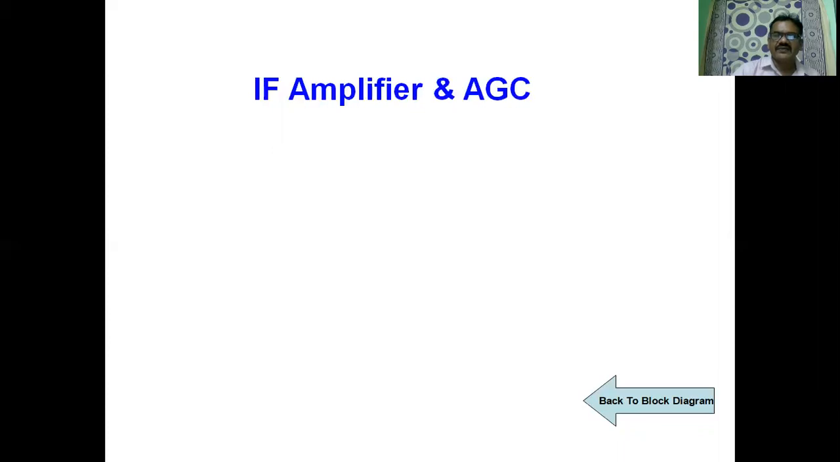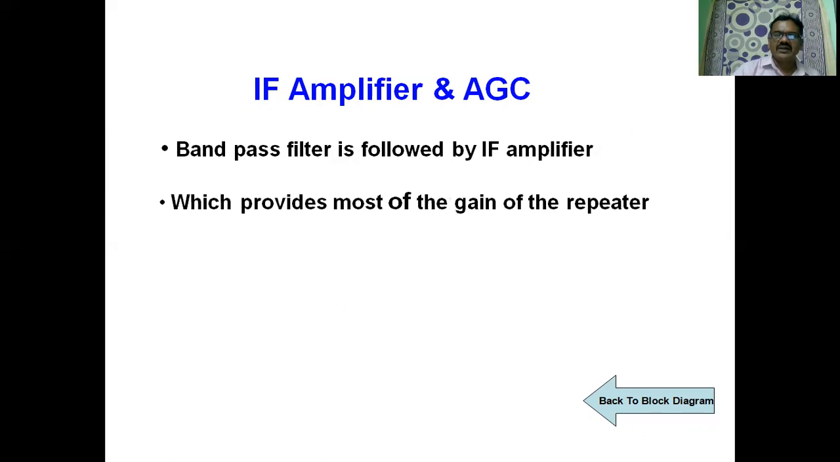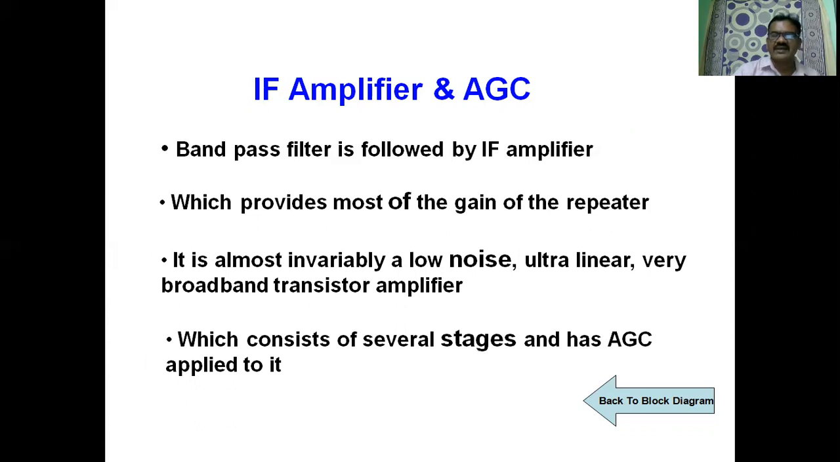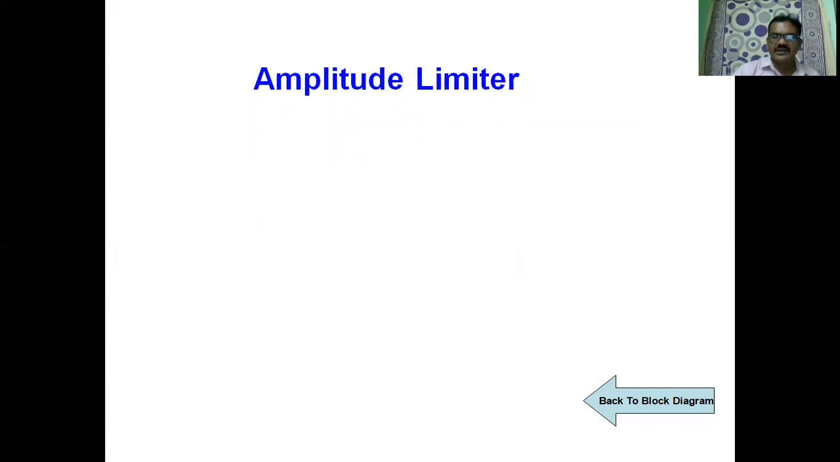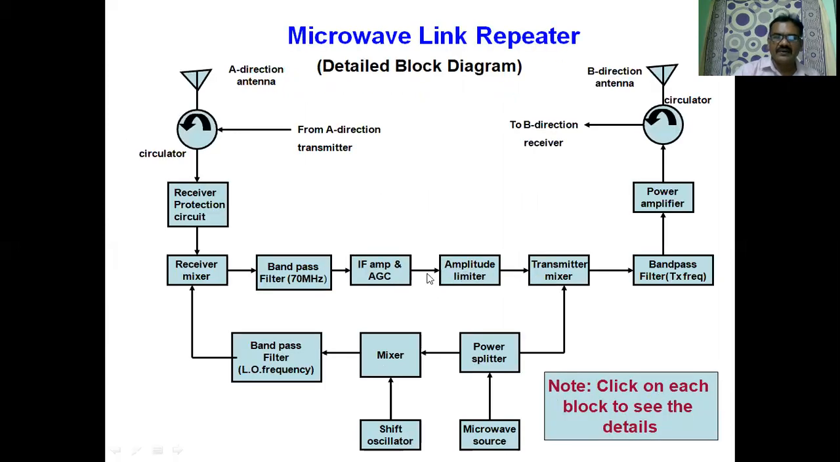The next circuit is the IF amplifier and AGC. The band pass filter is followed by the IF amplifier. The IF amplifier provides most of the gain to the repeater. It is almost invariably a low noise, ultralinear, very broadband transistor amplifier, which consists of several stages and has AGC applied to it. The next one is the amplitude limiter. See the block diagram. We have the amplitude limiter after the IF amplifier and AGC.